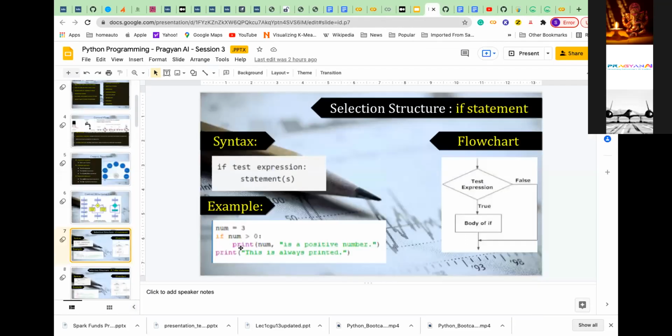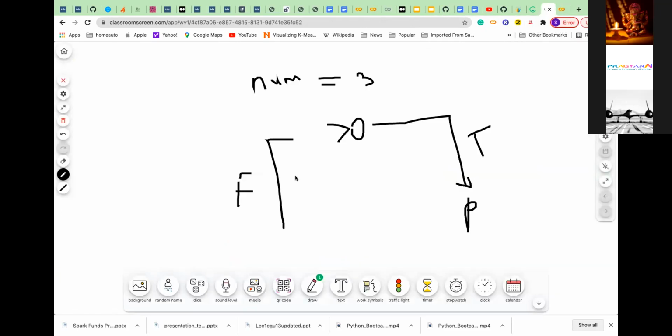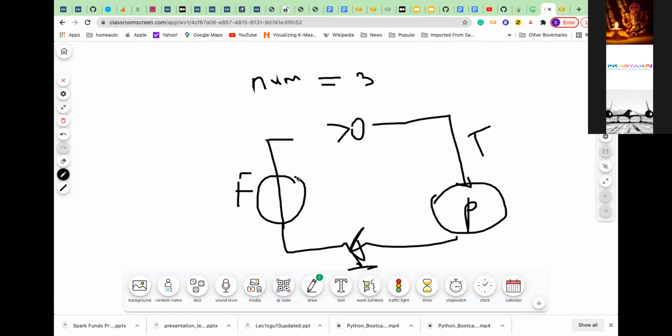It will go to the next line. There is no else portion, so this path is not there. If it is true, it will come here; if it is false, it goes to the next statement. After executing this one also, it will come here, because the next statement is this one only. So in the false case, there is no statement. After the if is true and it prints, the next statement is the next print. If false, there is no statement, so directly it will be here.